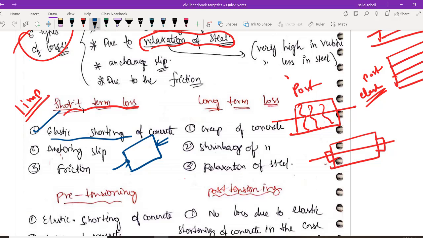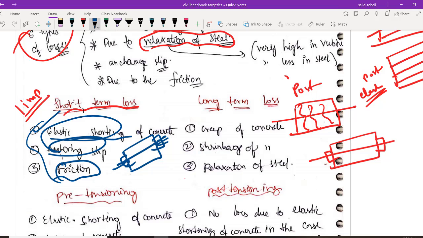Next, we have anchorage slip. See, as soon as you are providing the anchor in post-tensioning, what will happen? It will try to slip, right? Because it is also exhibiting a lot of compressive force. Agreed or not? And next we have frictional losses. Remember, these 3 are short-term losses and whatever the rest are, they are long term.